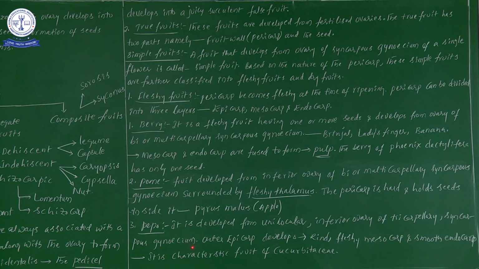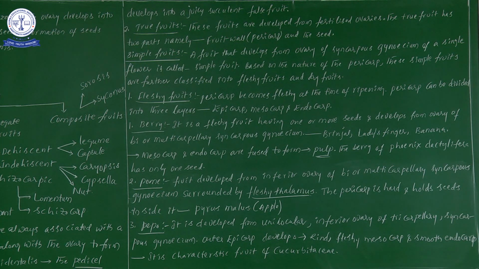Syncarpous gynoecium means fused. In the previous video I have given information on the meaning of syncarpous. Next one, outer epicarp. In a spherical shaped pepo, like cucumber, yellow color will be there. Mummy, while preparing curry, removes the yellow colored one. Nowadays mostly we eat the green colored one, but in the spherical shaped cucumber, we observe a yellow or orange colored outer layer.